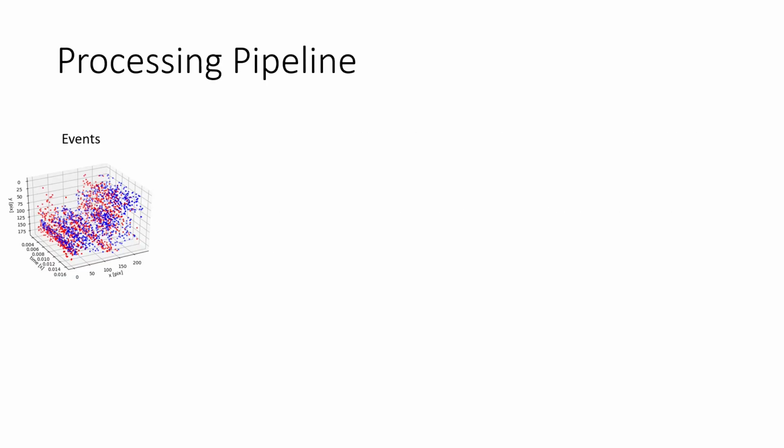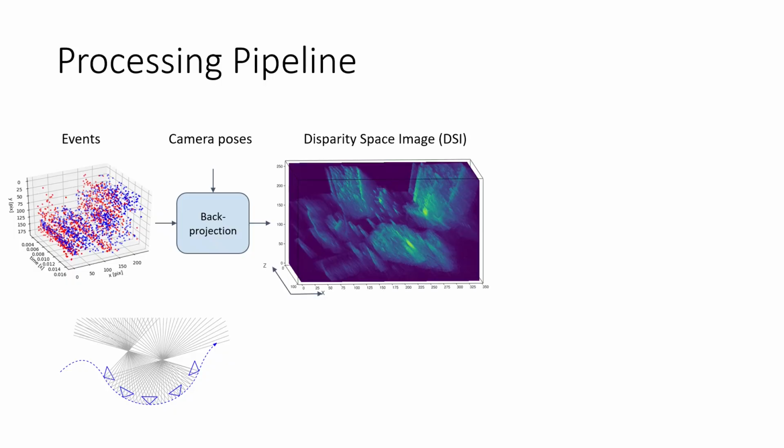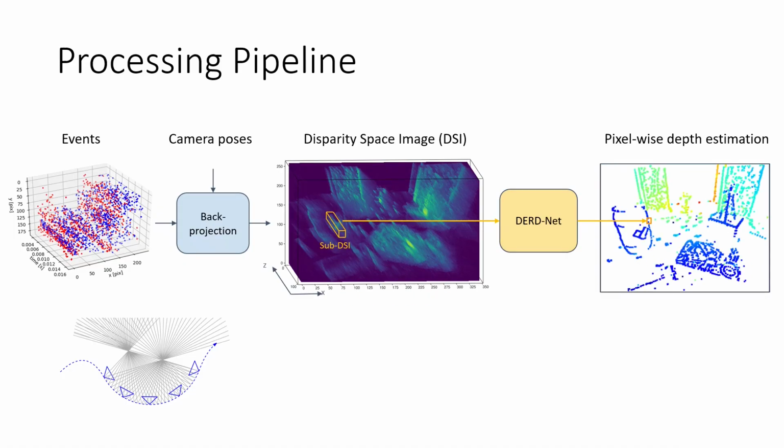Our method takes events over a short period of time as input and back-projects them as rays into space using known camera motion. 3D space is discretized into voxels that count the rays that pass through them. This intermediate geometric representation is called a disparity space image, DSI. Next, we learn depth from the DSIs by processing local subregions, called sub-DSI. Each sub-DSI is fed separately to the neural network, predicting pixel-wise depth.